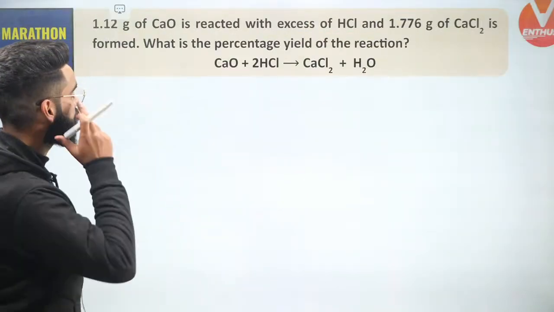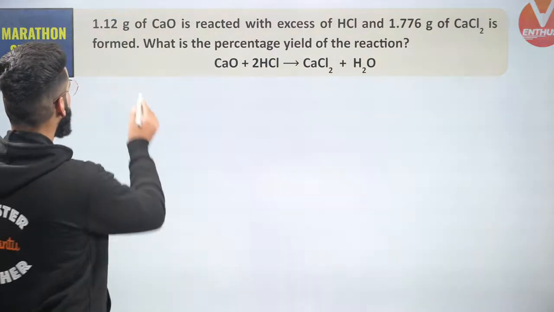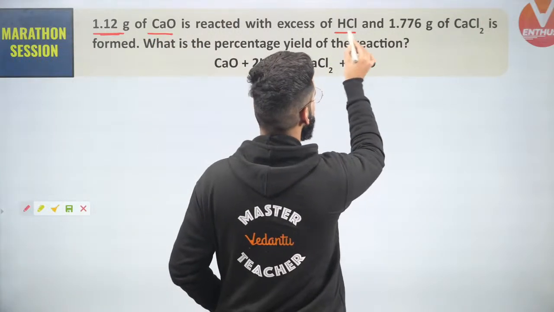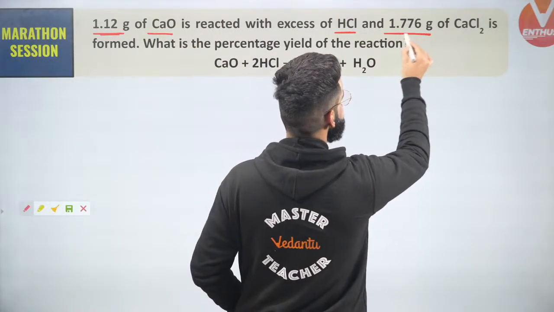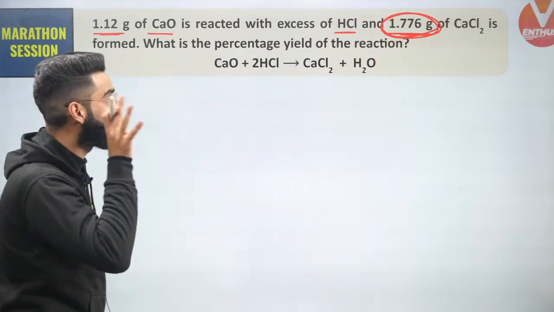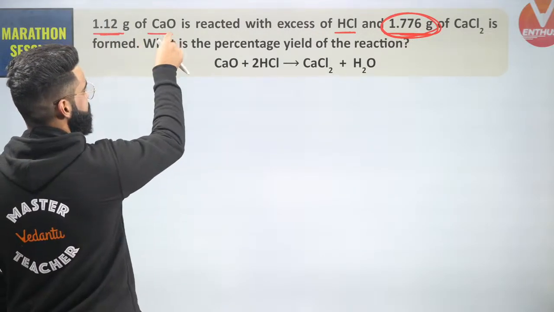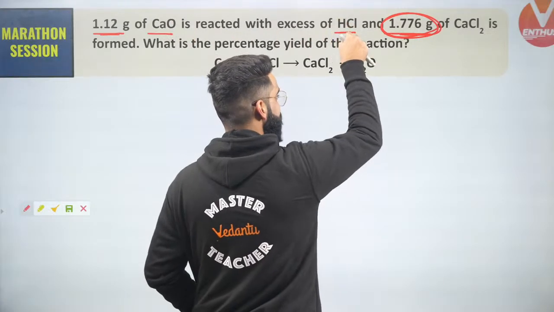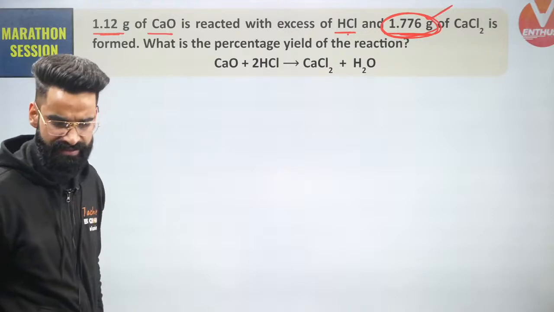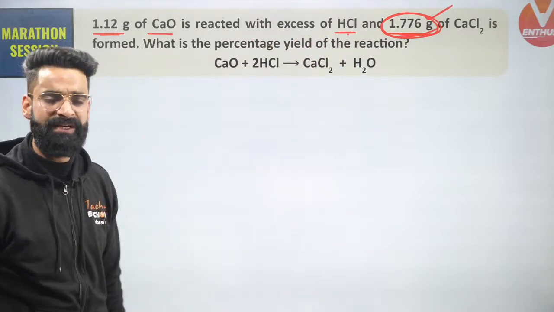See guys, this is one more question which I have on your screen. Have a look at it. 1.12 grams of calcium oxide is reacted with excess of HCl and 1.776 grams of CaCl2 is formed. This has been observed experimentally: when 1.12 grams of calcium oxide is reacted with excess of HCl, you get 1.776 grams of CaCl2. What is the percentage yield of the reaction?